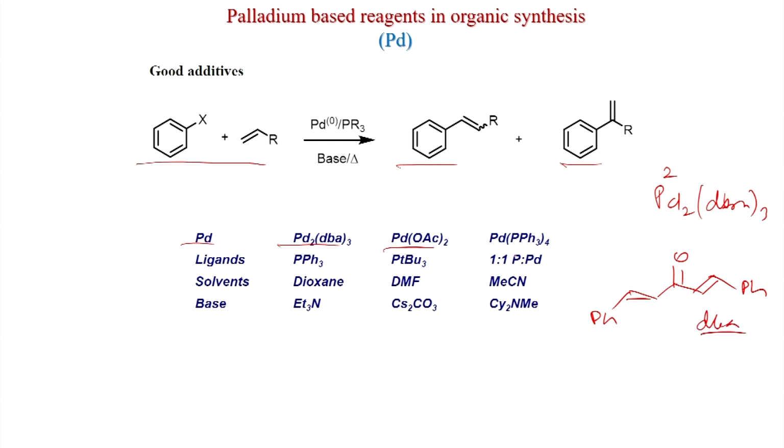Also, palladium acetate can be used, this is palladium 2, and palladium 0, triphenylphosphine palladium. Ligands: triphenylphosphine, tert-butylphosphine, 1:1 palladium to phosphine. Solvents: dioxane, DMF, acetonitrile. Base: triethylamine, cesium carbonate, inorganic base can also be used, and this is dicyclohexylmethylamine.